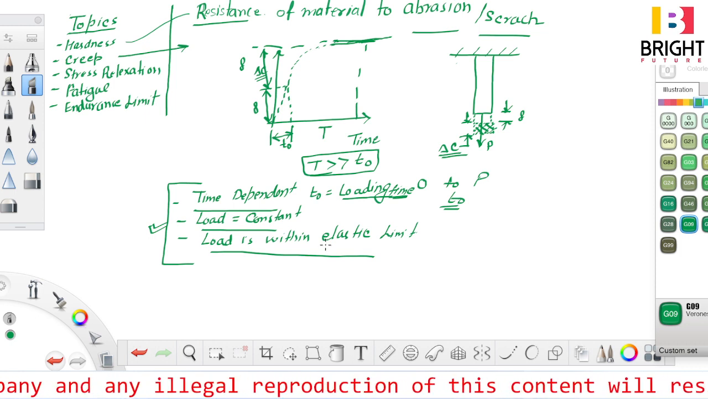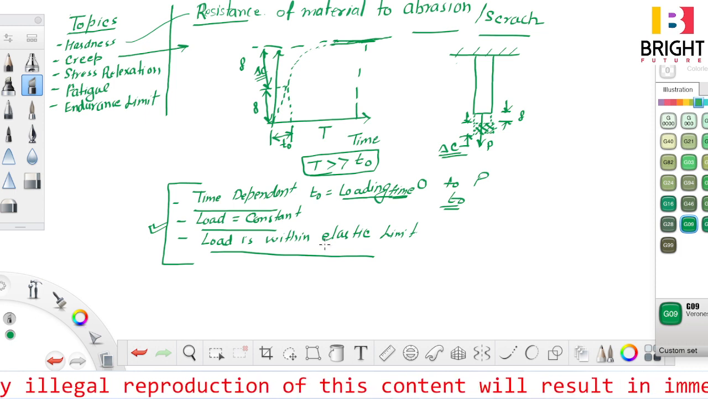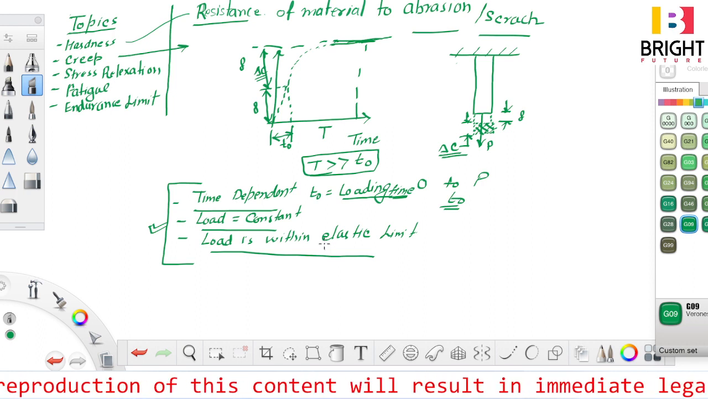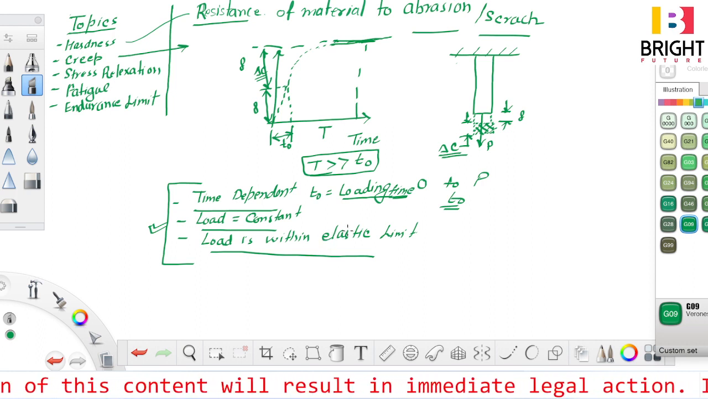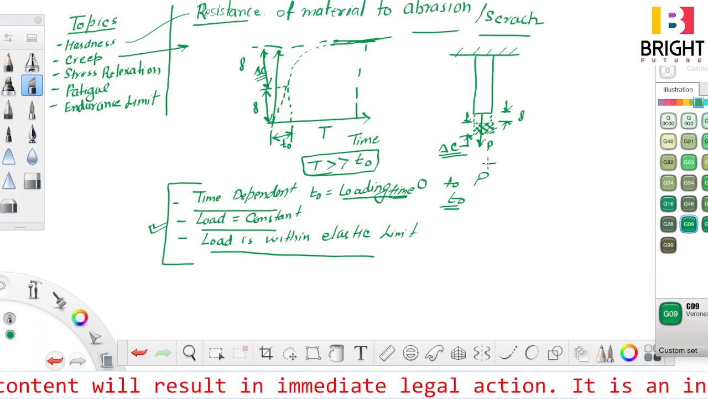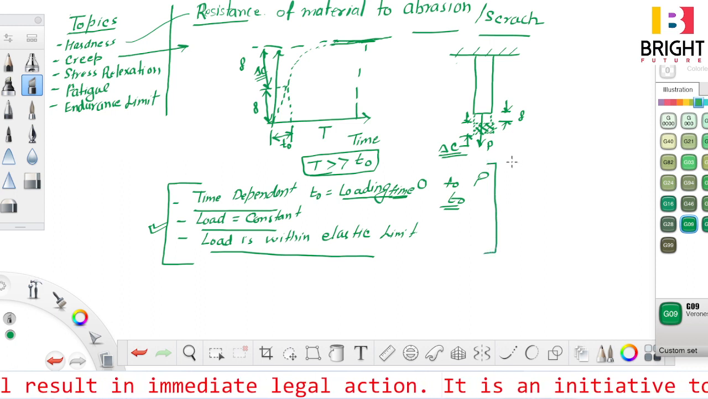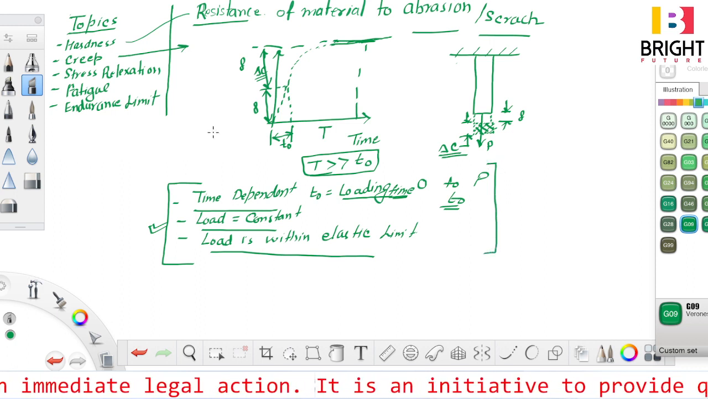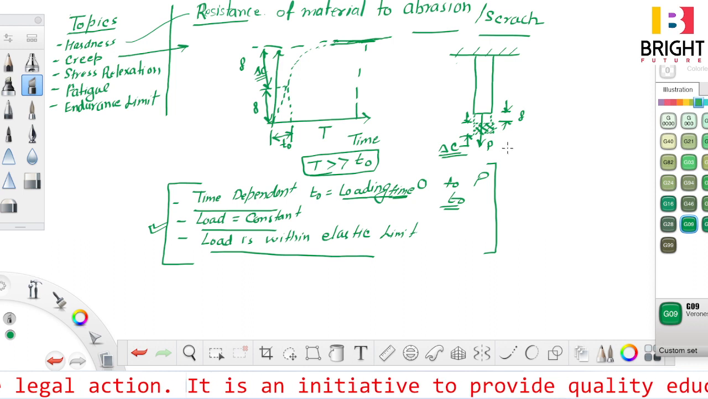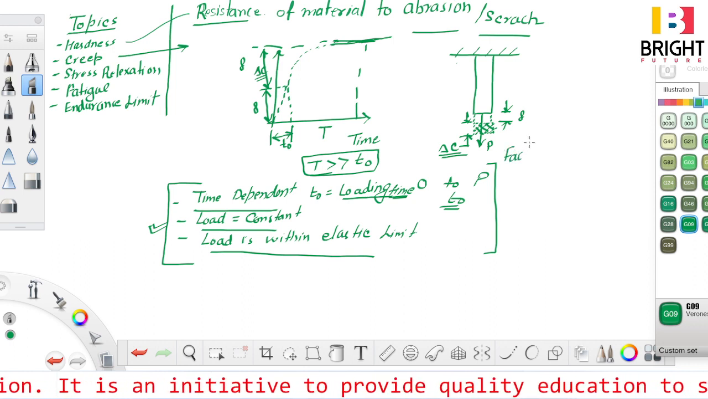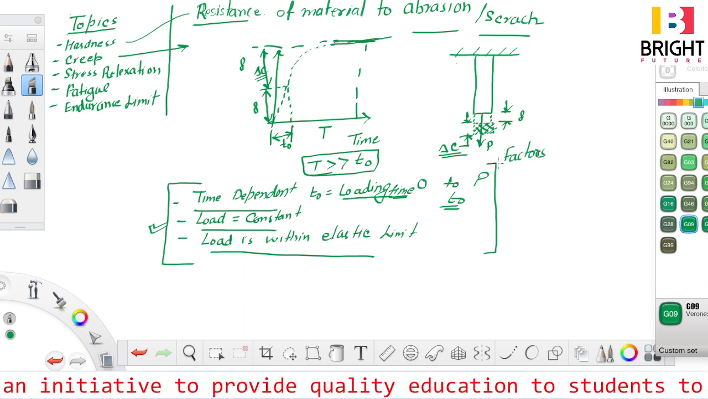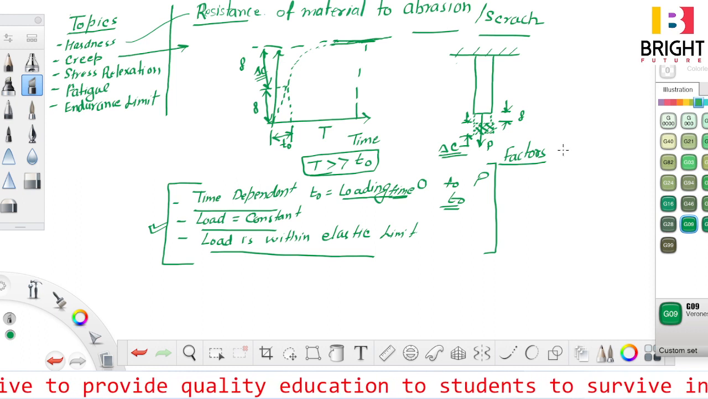And after removal of load the creep deformation cannot be recovered, right? Now what are the factors which affect the creep? You can note down the factors affecting creep.